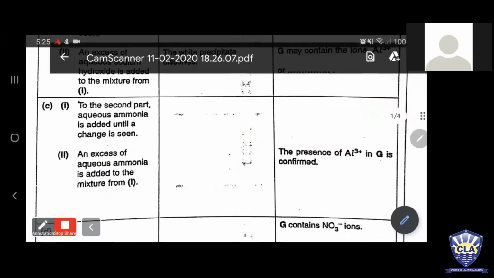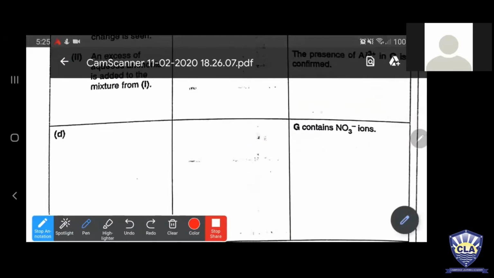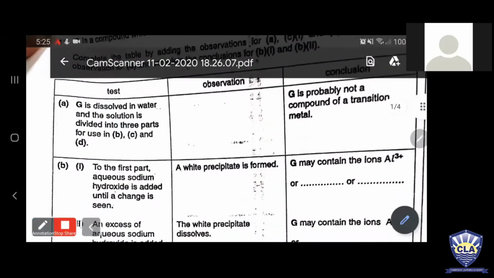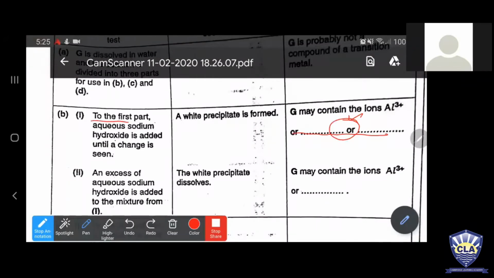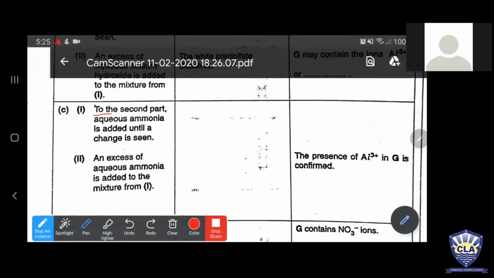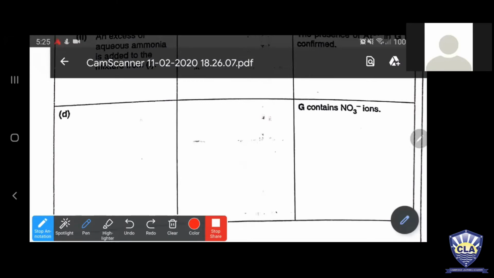Okay, the next thing. If you look up here, he said G contains nitrate ions. Yesterday I told you the test for nitrate ions. Have a look here, there is a continuity. He said to the first part, in the second column he wrote the second part, and now in the D part you should write the third part.